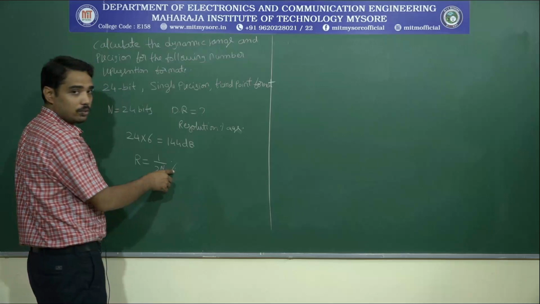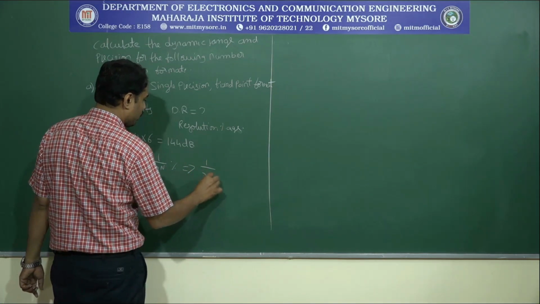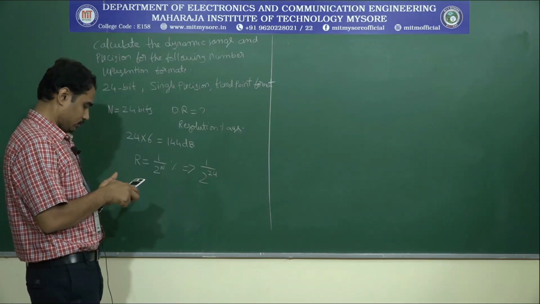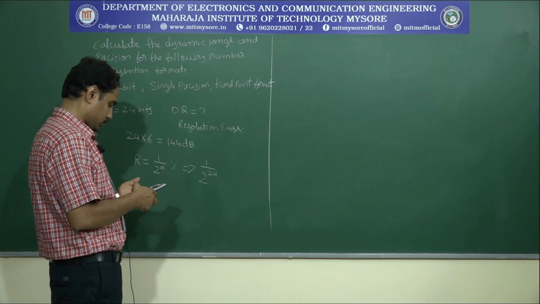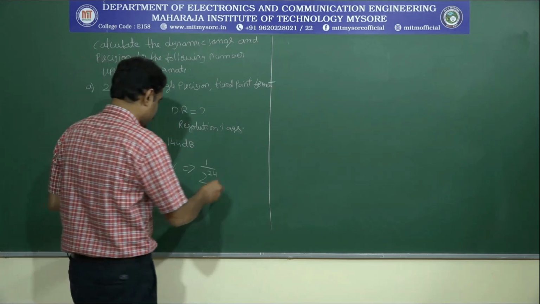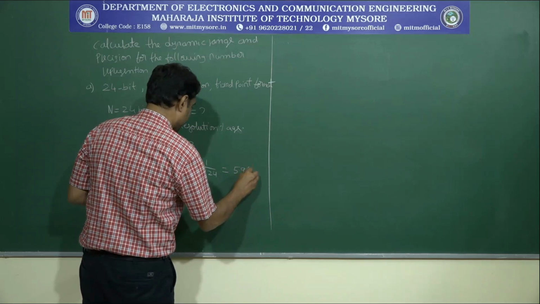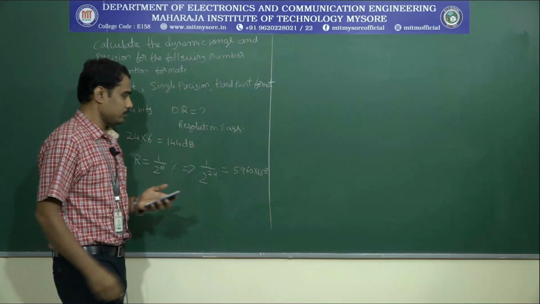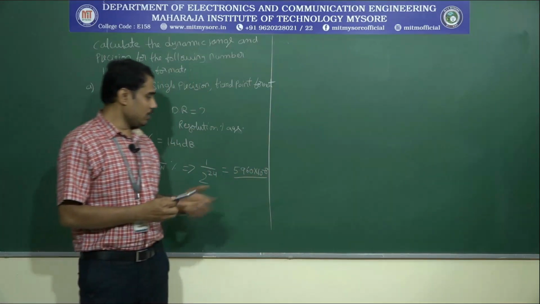In terms of percentage, we have to multiply by 100. Then I can write 1 upon 2 power 24. That gives 5.960 into 10 to the power minus 8. 5.96 into 10 to the power minus 8 is the resolution.